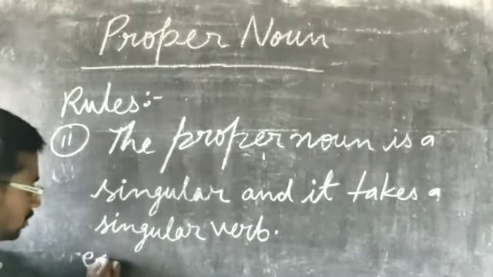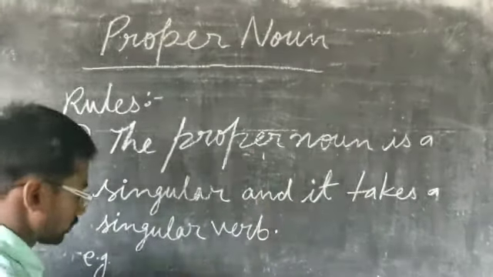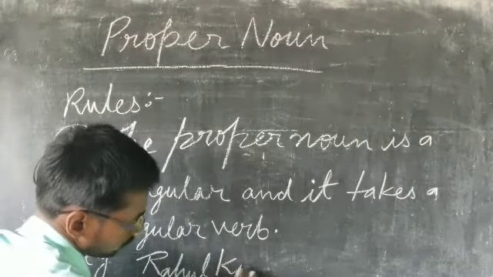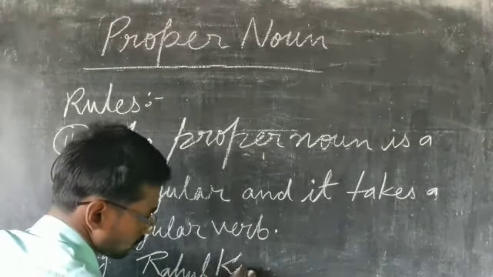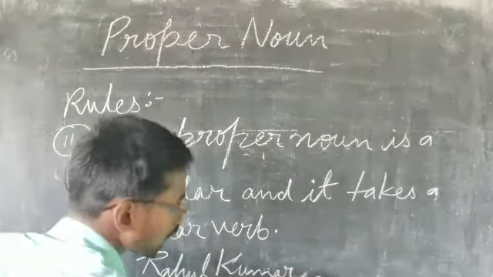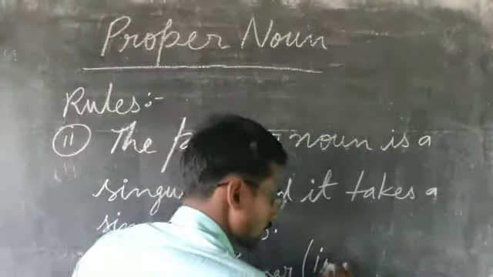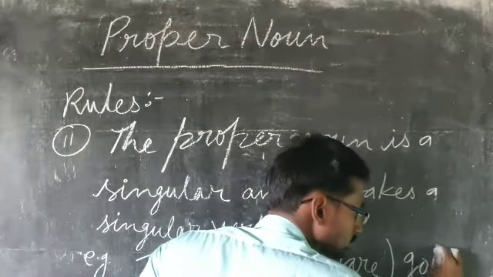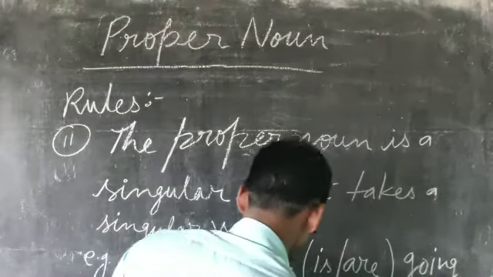As for example, Rahul Kumar is or are going there? Going there.